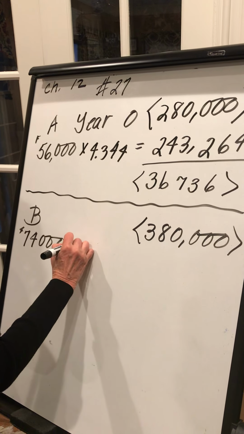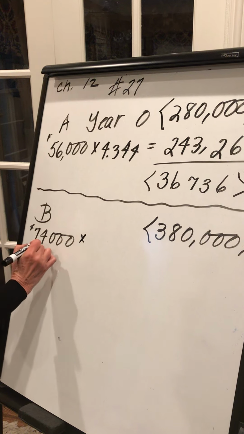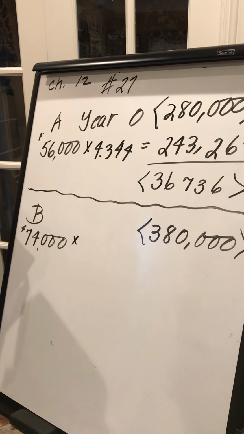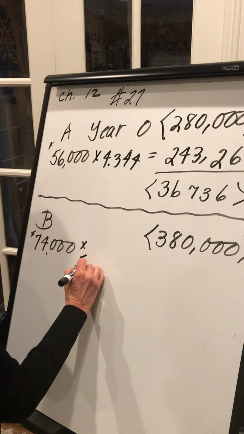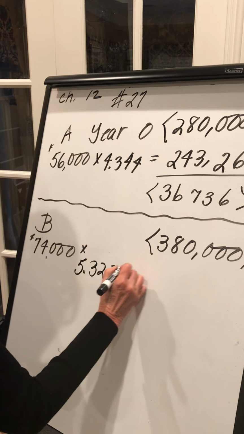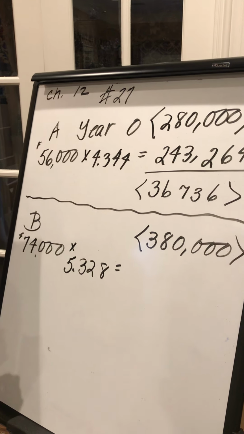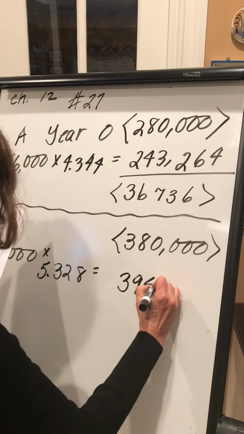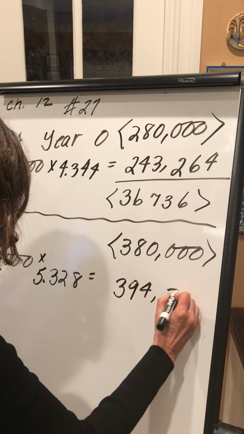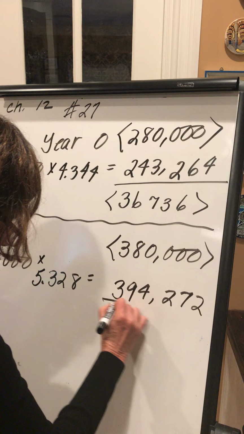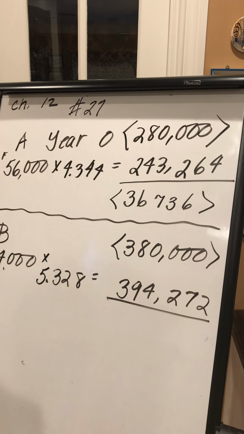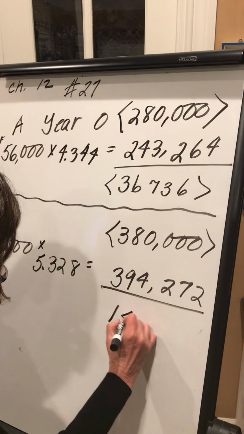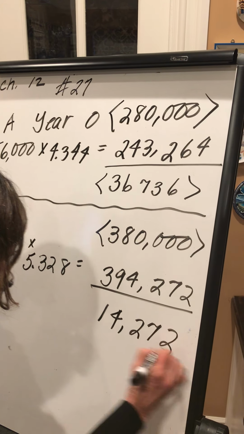So we will multiply $74,000 times 5.328, and that will give us $394,272. So that's a positive $14,272.